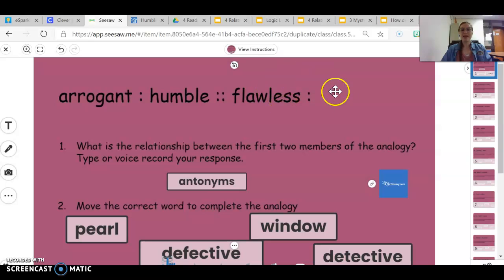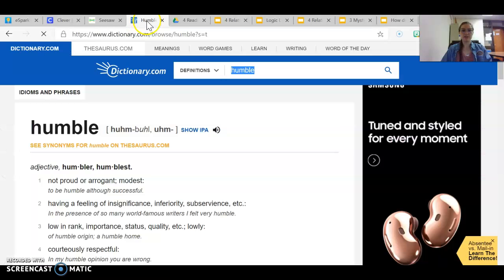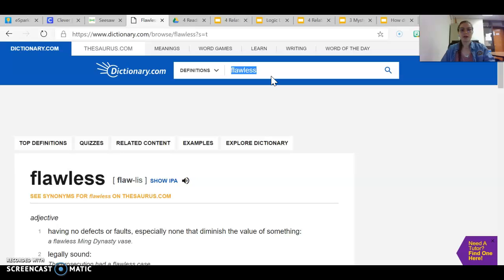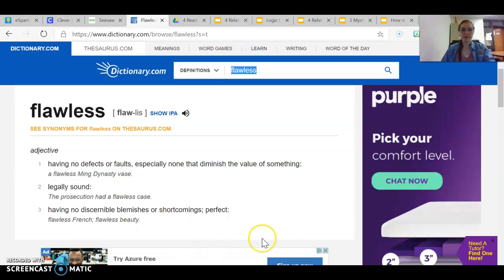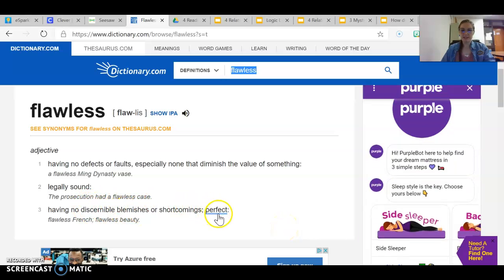So then I need to find the antonym to flawless. And flawless, what does that mean? Well, if I need to look it up, I can go back into dictionary.com. Flawless means having no defects, no faults, no blemishes, basically perfect.